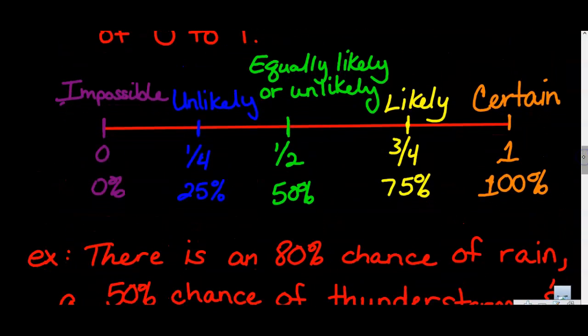Okay, so let's take a look at these numbers again. Rain is at 80% chance, which means it falls somewhere right around here on our likelihood scale. We would consider this likely to happen.